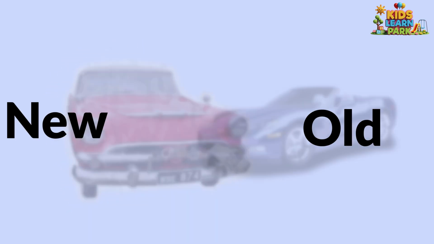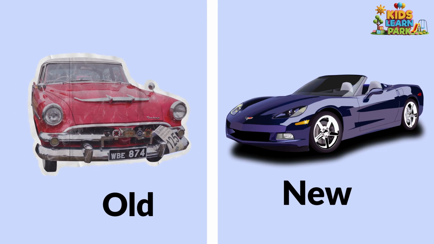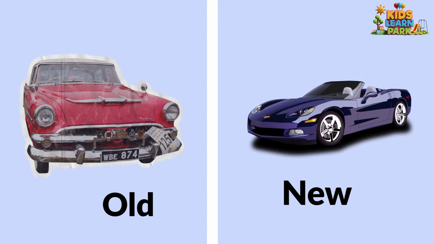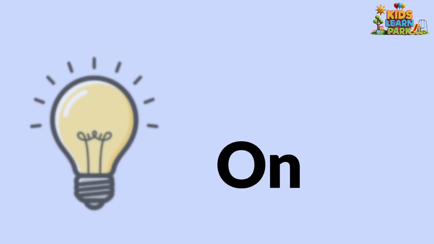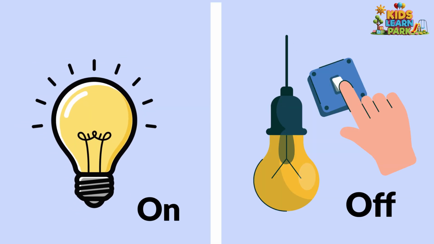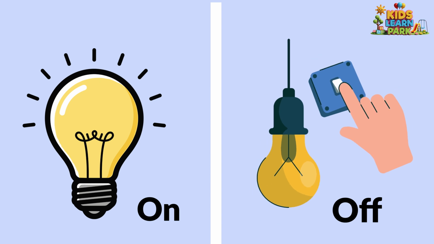Old, new. This is old car. This is new car. On, off. The lights are on. The lights are off.